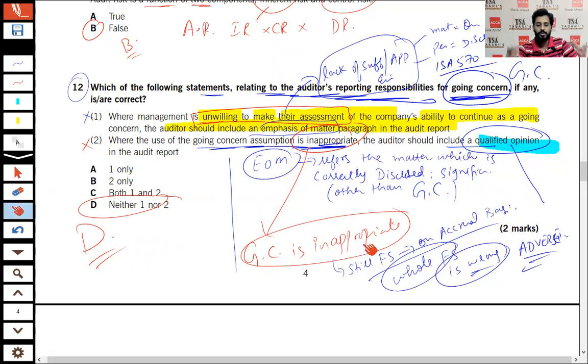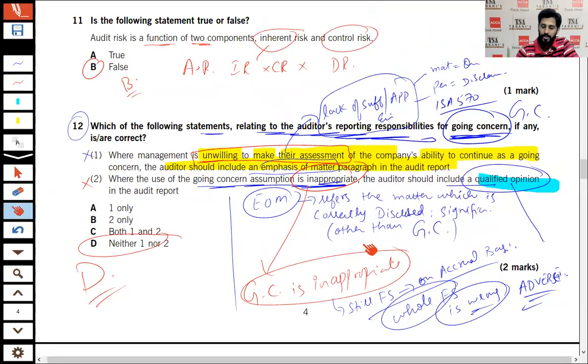I wanted to conduct this session for you people to remove the hesitation in solving the MCQs. I suggest you watch this again when it is uploaded, and you can also share this video with your fellow members. I hope you have understood these MCQs and how to solve them.